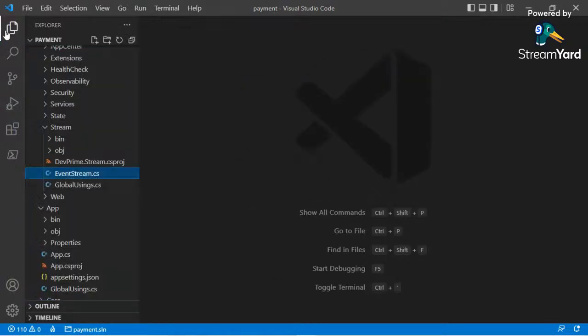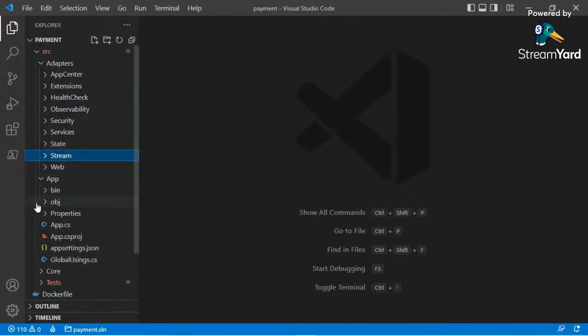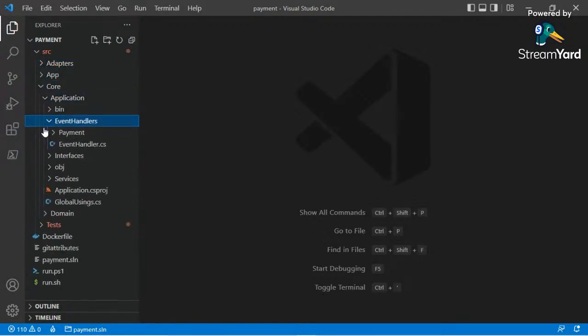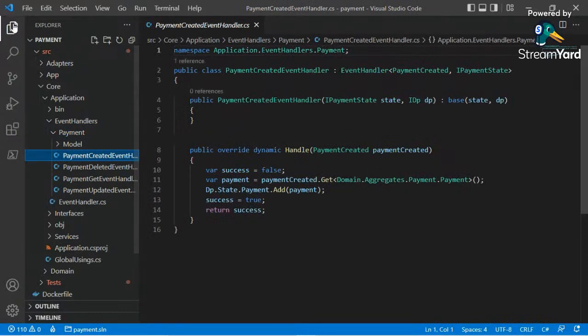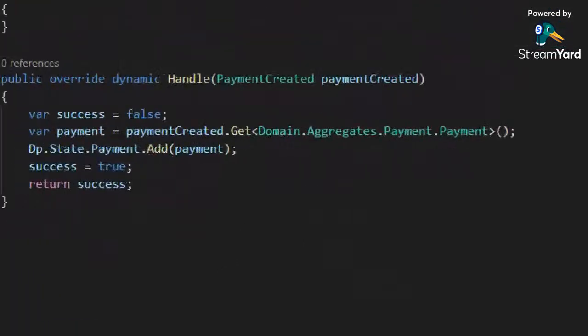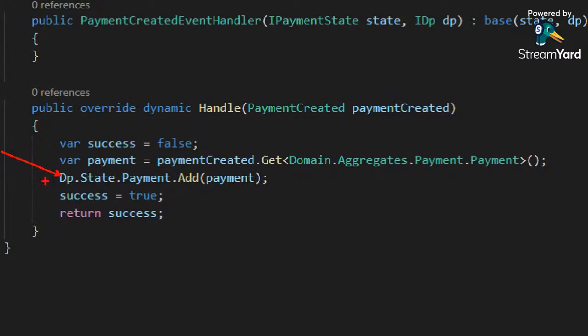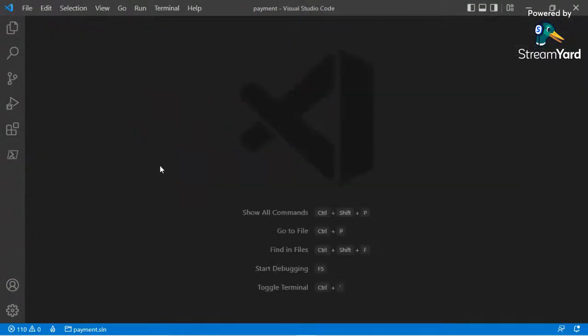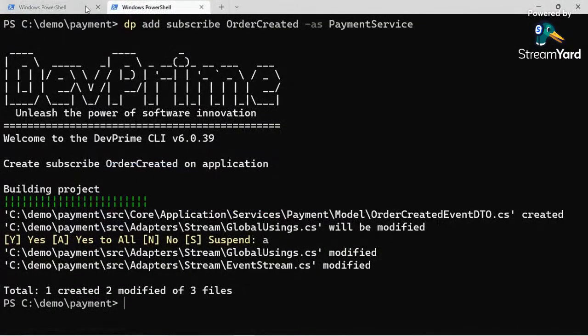It's important to notice that inside payment microservice, core application, event handlers, payment created, we're only going to save state on our state storage. Okay, nothing else, only this. This is the only thing we're going to do when we receive these events. I'm going to place that on the database. Okay, let's run them together.